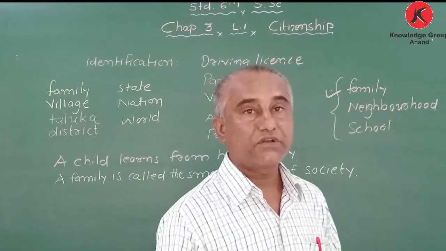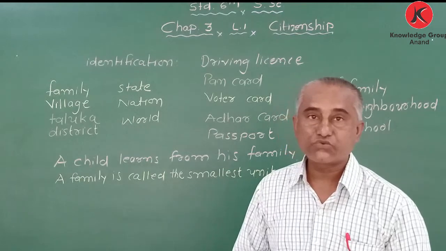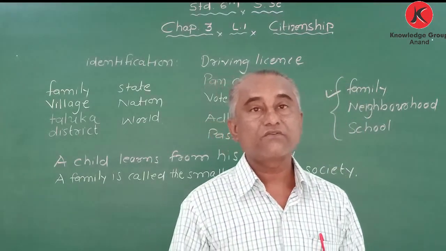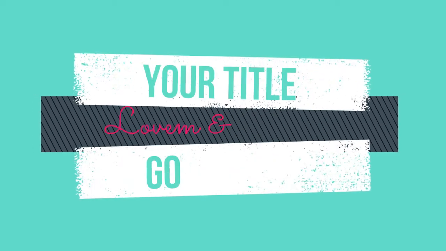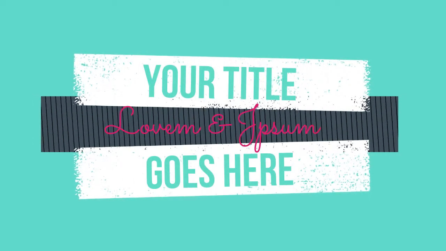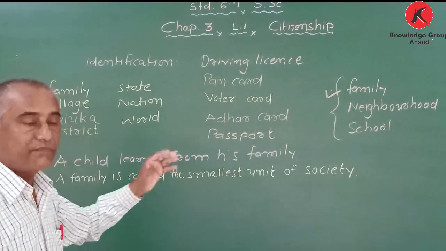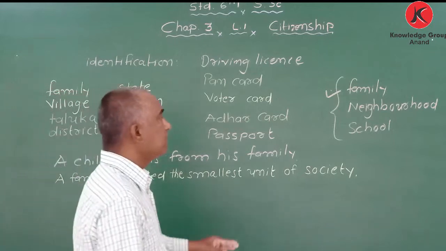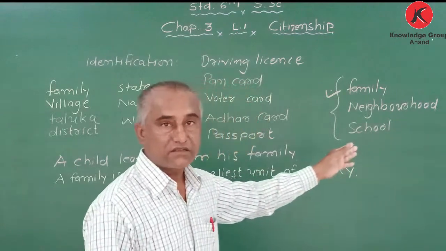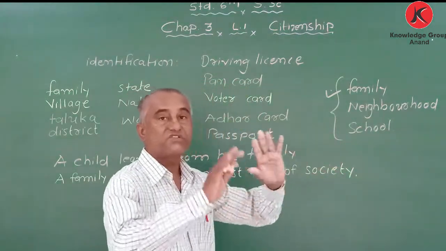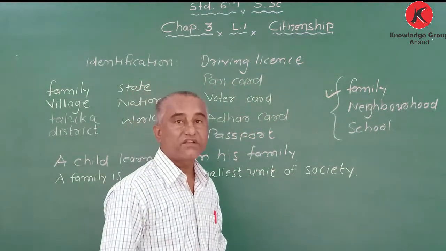Second thing, a child starts to learn from his family, from what mommy and papa do. My dear student, you know the first word the child speaks, that is ma. And after that, ma, papa. So whatever he learns, he starts from family. After family, he learns from neighbor and school. So these are the three factors which mold the life of a child and make a better citizen.